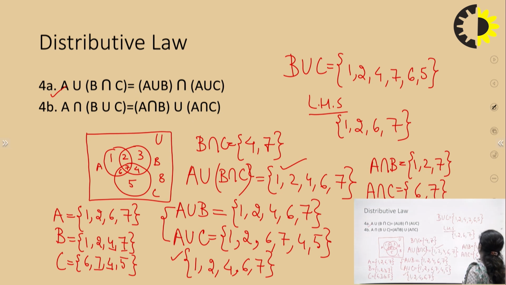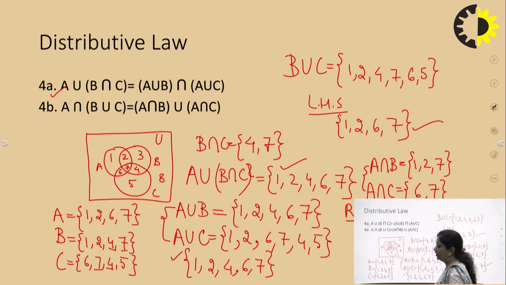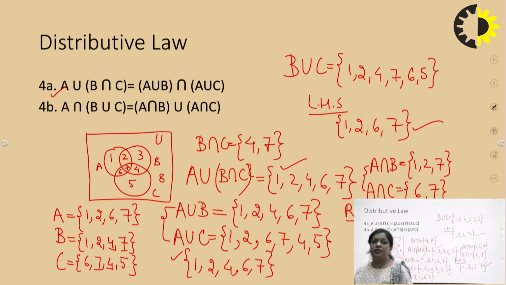Now let us take the union of these two. So I'll get the RHS by taking the union. So my RHS will become 1, 2, 6 and 7. So you can compare it with the LHS. LHS and RHS are same. So we can say that even the distributive law is holding for the operation, that is intersection.